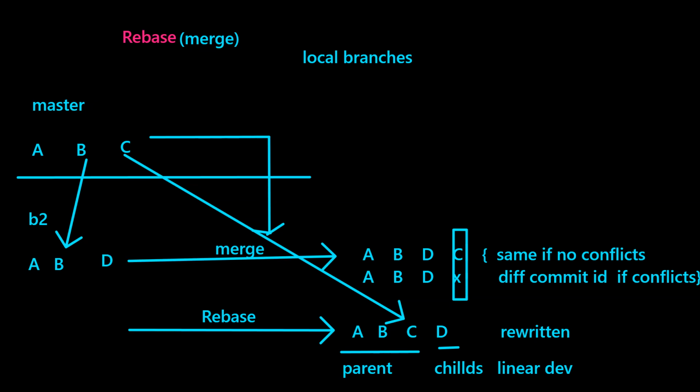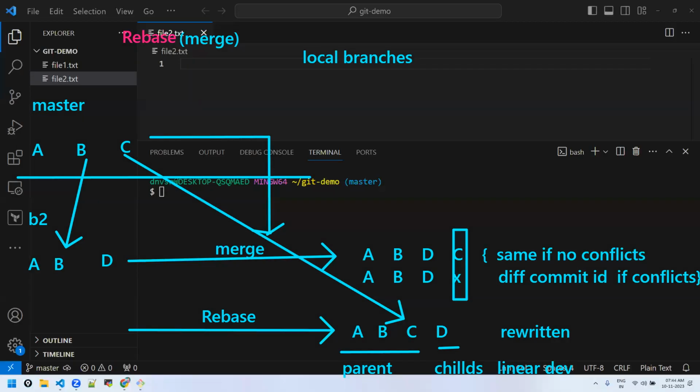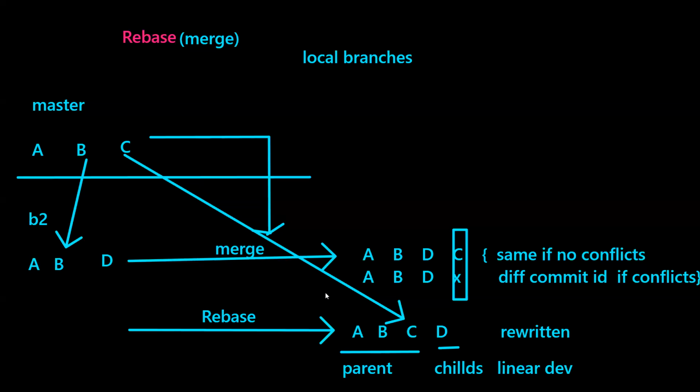Yes. So while merging, if there is no conflict, then A, B, D, and after that C will come. Yeah.